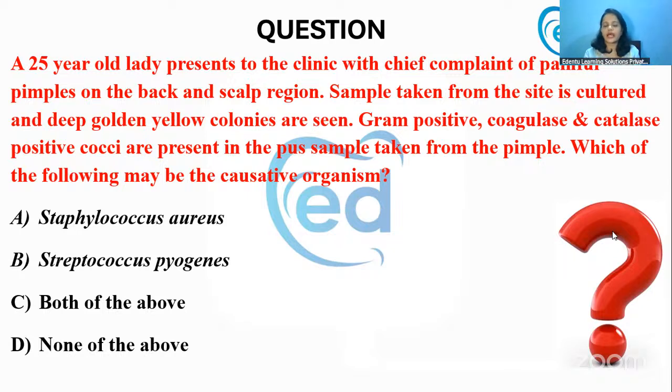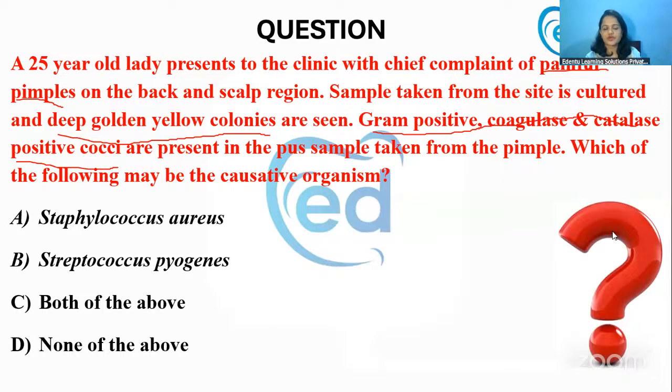The key points are painful pimples, a skin infection, deep golden yellow colonies on nutrient agar, and gram positive, coagulase and catalase positive cocci.